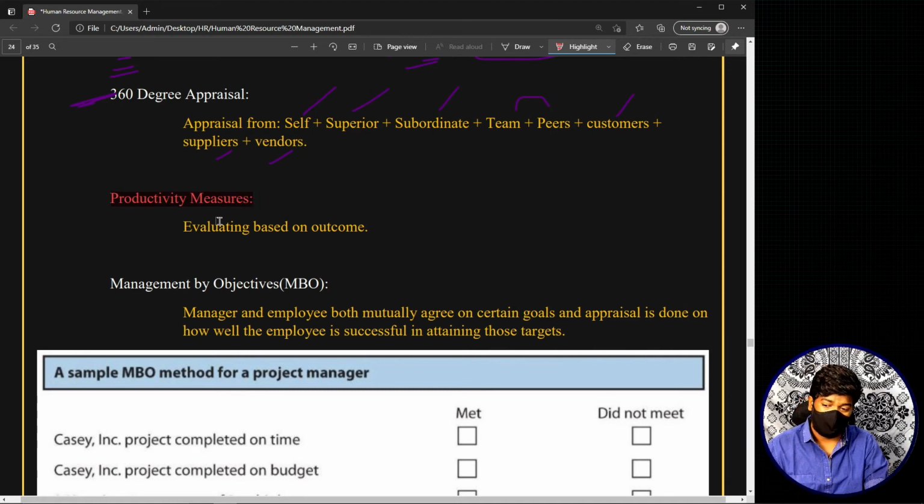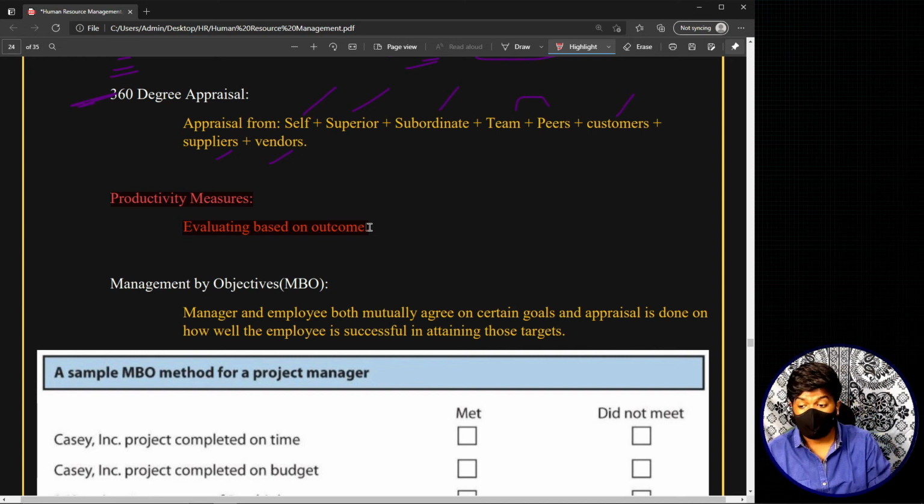Productivity measures simply means evaluating based on your outcome, based on the results that you have produced. For example, you are a sales person, and based on the number of sales that you have made, your appraisal will continue. So based on your outcome, this productivity measures appraisal method functions.